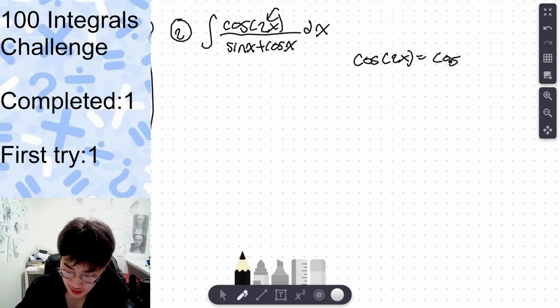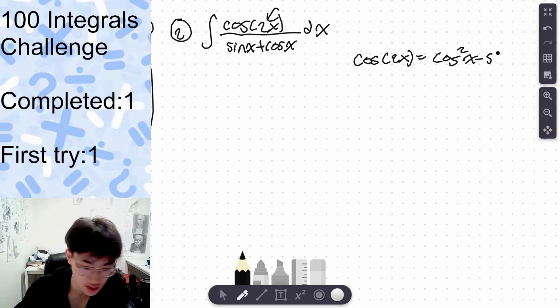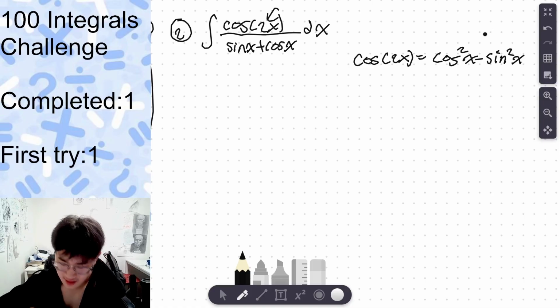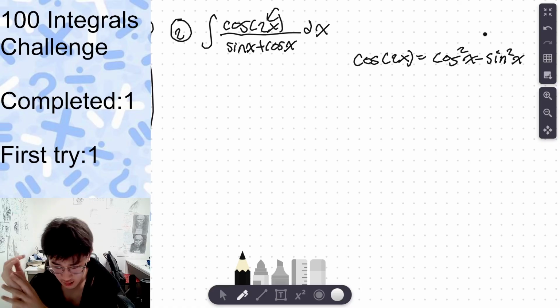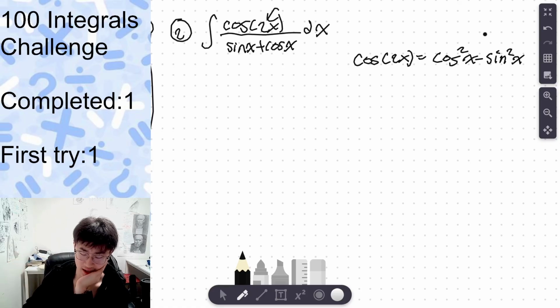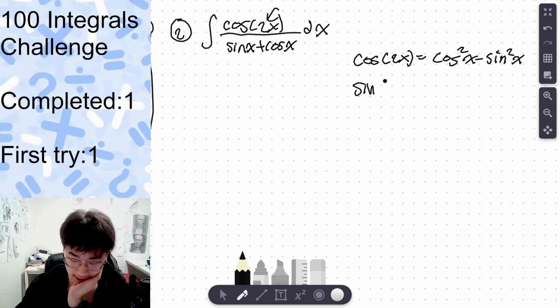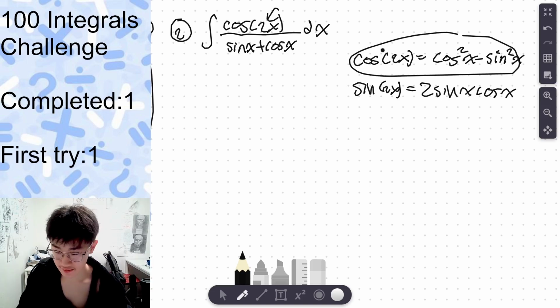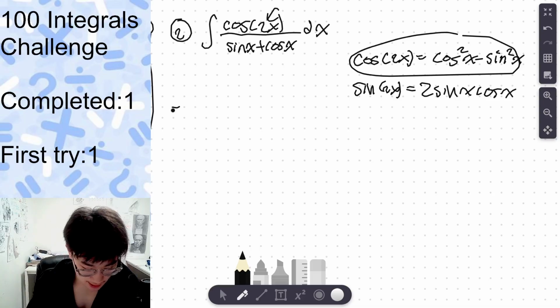I think this is cosine squared minus sine squared. I don't know, chat. Is it 2? I don't know. Okay, I think I have to take a leap of faith, because I think sine of 2x is 2 sine of x times cosine of x. Alright, locking it in. I think it's this. Trust. Alright, if it's that, let's just write it down.